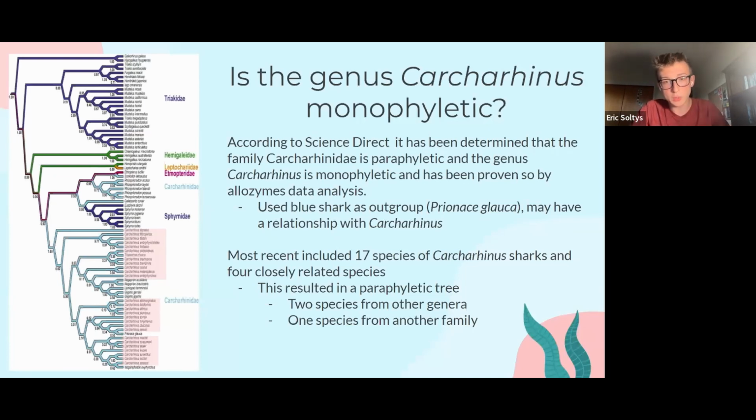And in a new study that they used, there were a few studies before this, but they took 17 species of the Carcharodontis sharks and 4 closely related species, and this resulted in a final paraphyletic tree, 2 species from other genera and 1 species from another family. If you take a look all the way to the left, you can see that in pink, the Carcharodontis genus is highlighted. They're mostly bundled together, but there are a few exceptions.